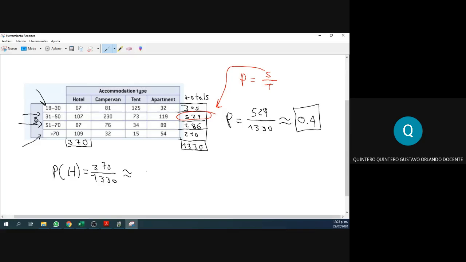Anybody, please? 0.3? All right, 0.3 to one decimal, right? Honestly, I like two decimals, so let's do 0.27. But again, is this rounded or did you just cut the decimals? You need to round, please. Round. 0.27 or 0.28? Which one? 0.28. Look at that, guys.